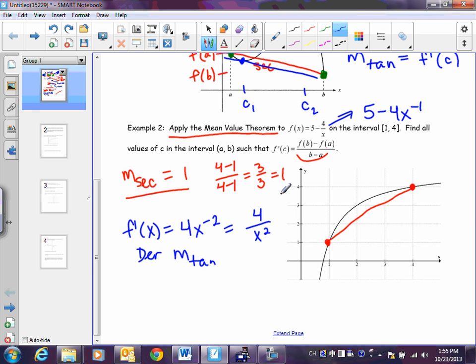All right, before I continue, anybody think they know the answer just by looking at the graph? Where does a tangent line have the same slope? And I'm looking for the x value. 2. And you would be right. So it's good to know what you're looking for. We've still got to show it. What we need to show here is these two things being equal and solve for x. So I'm going to let 4 over x squared equal 1.